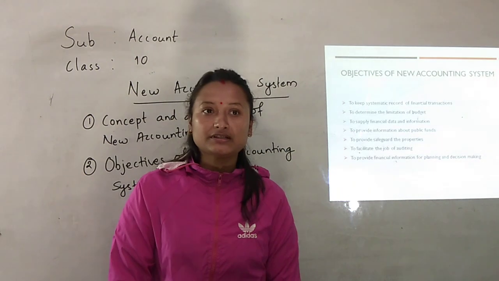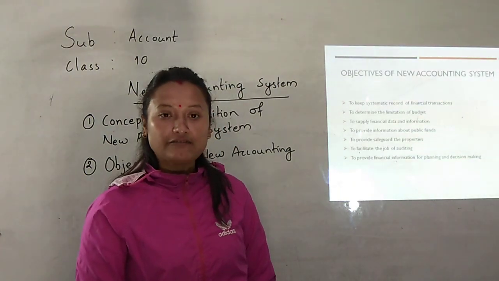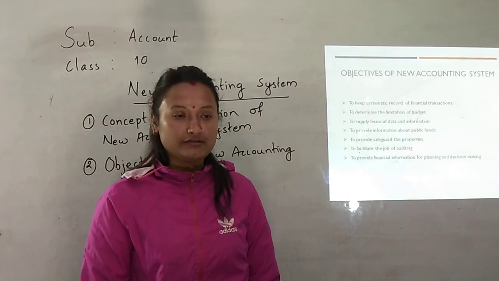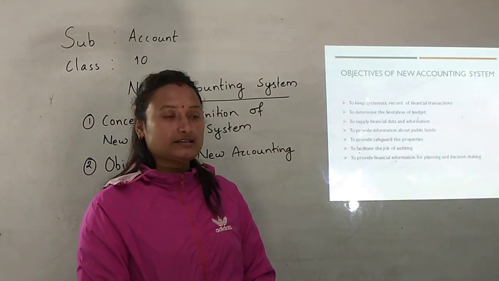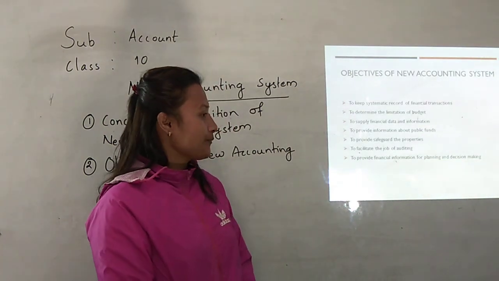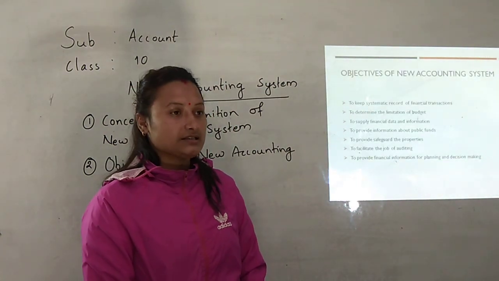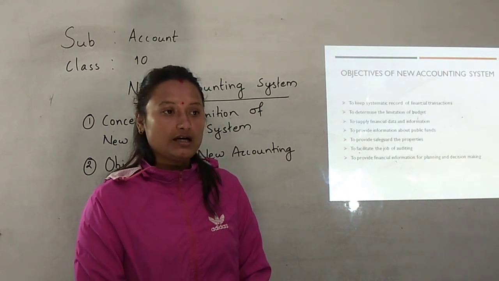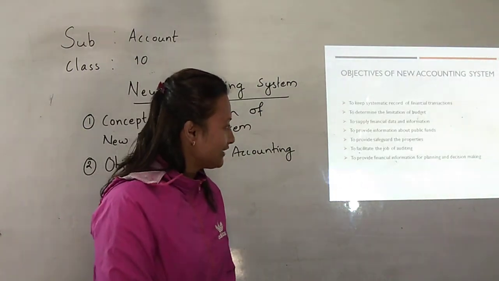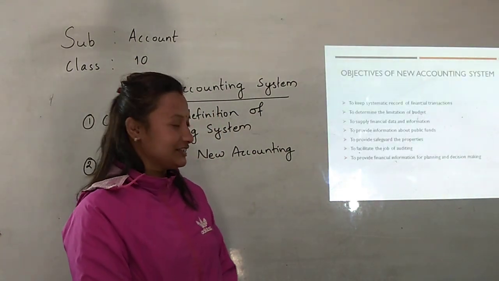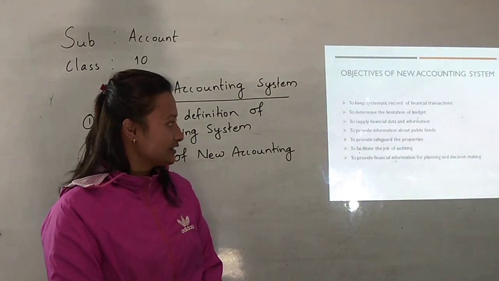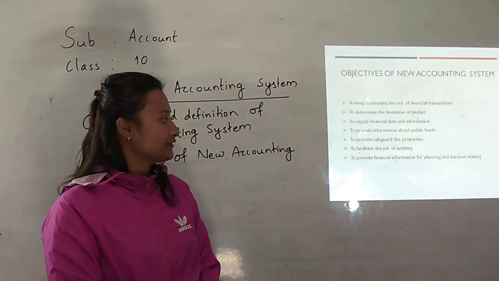And next one is to provide safeguard of properties. Here the government purchases various types of properties like land and buildings, furniture, and different machinery items. If they are not recorded in books of account, then there are chances of misusing such properties and cash as well. So in order to make it accountable towards such properties, the government appoints certain staff to safeguard the properties and keep the record of such properties of the government. So this is also taken as one of the objectives of the new accounting system.